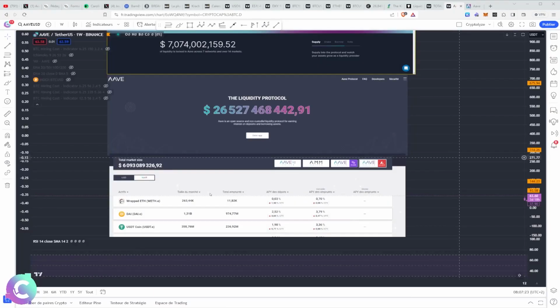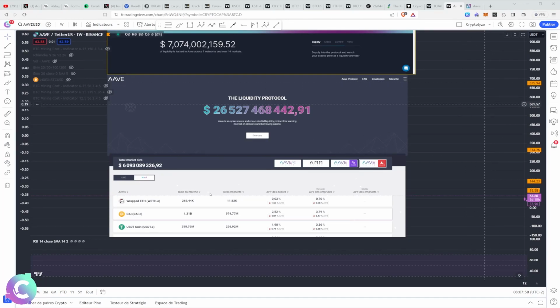We will come back to the fundamental part of AAVE. So what is AAVE? AAVE is a decentralized finance protocol that is primarily used for depositing funds and borrowing funds. To be able to borrow funds, there have to be people depositing funds, which is quite logical. Overall, it is the best borrowing system that exists in decentralized finance. The other one that works very, very well is CRV, so Curve Finance, which is really the second engine of decentralized finance, but AAVE for me is one of the main ones, if not the main one, really.